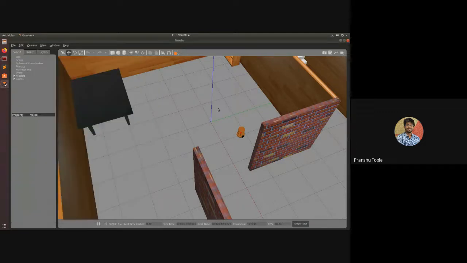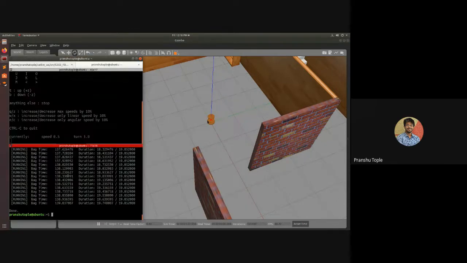I will just make the home position of the robot again, and we can try to run it again. And this time I was not controlling the robot. It was moving autonomously based upon the ROSBAG file. Let's try to play it again.